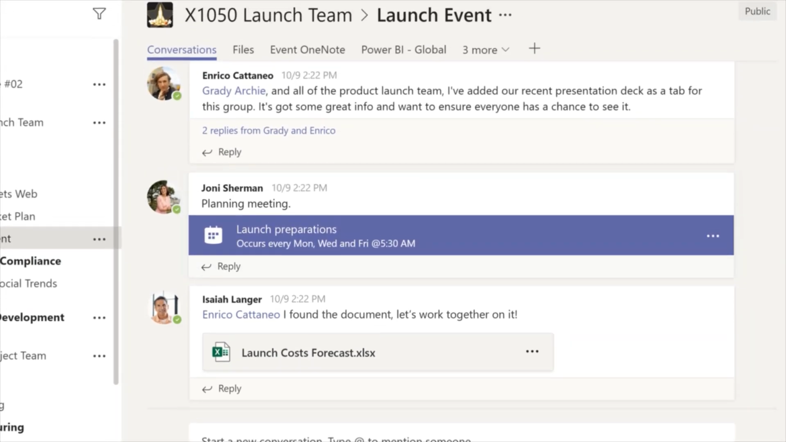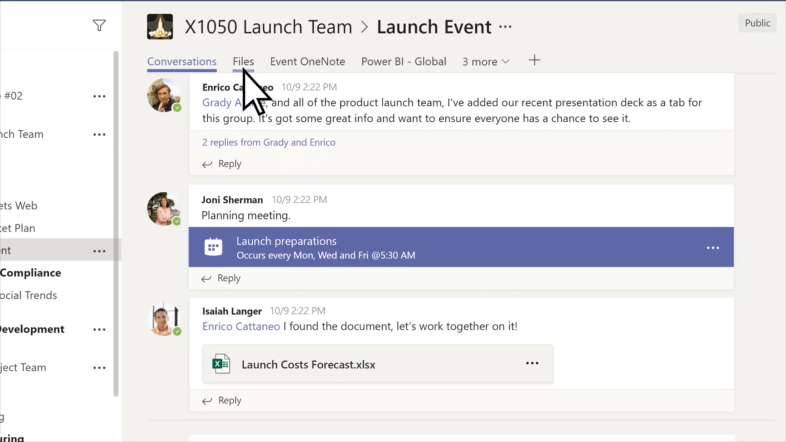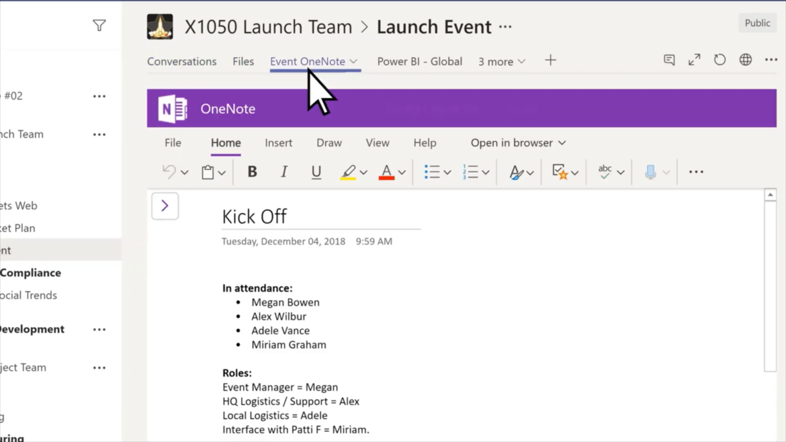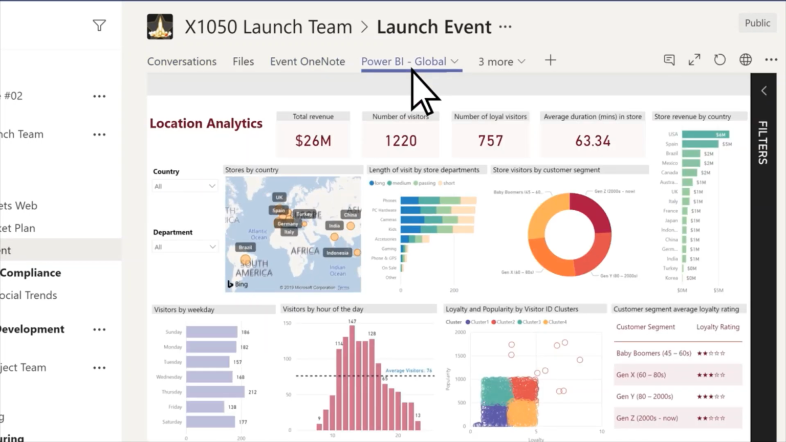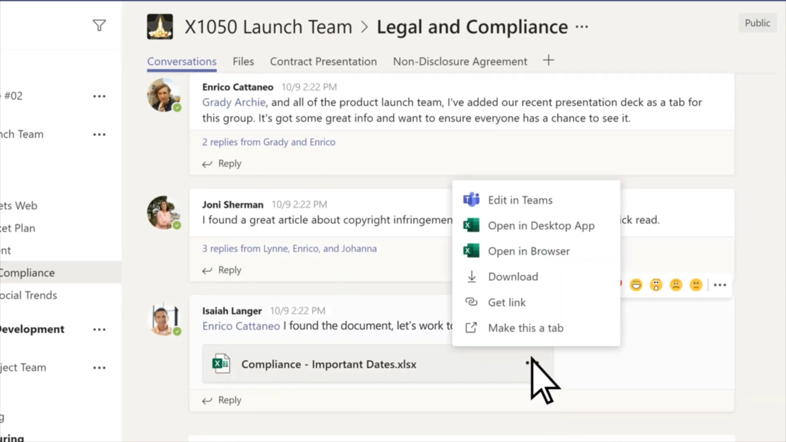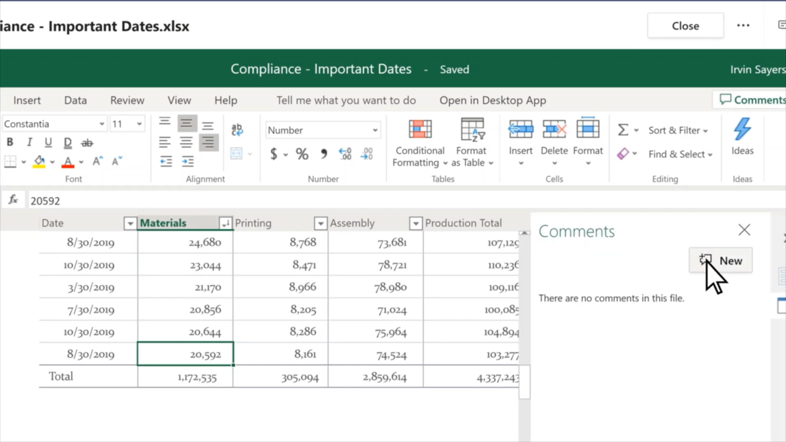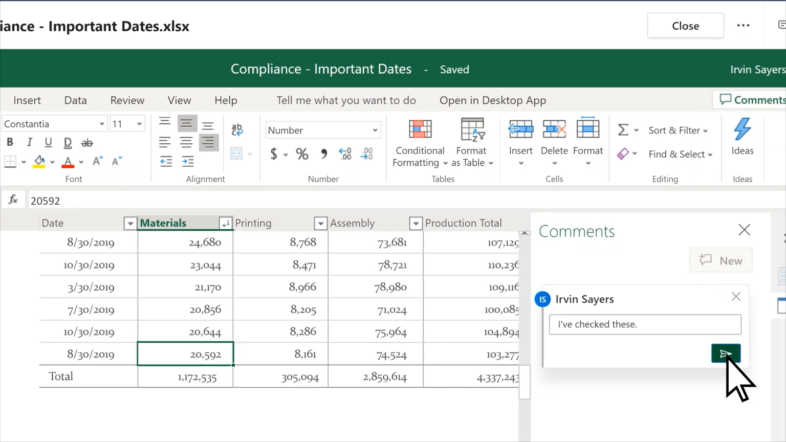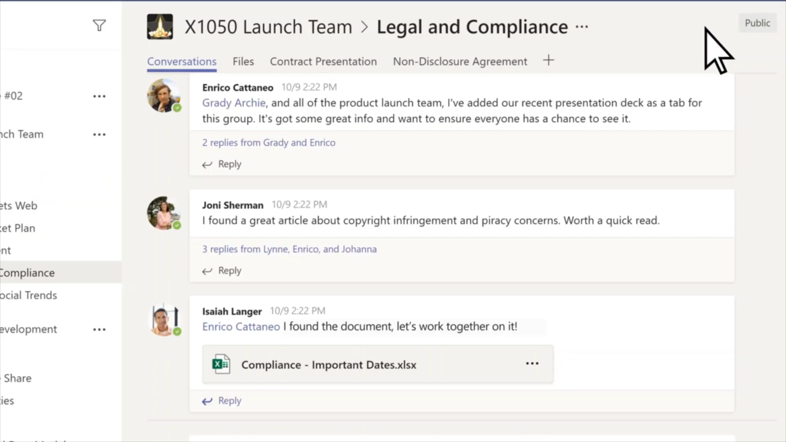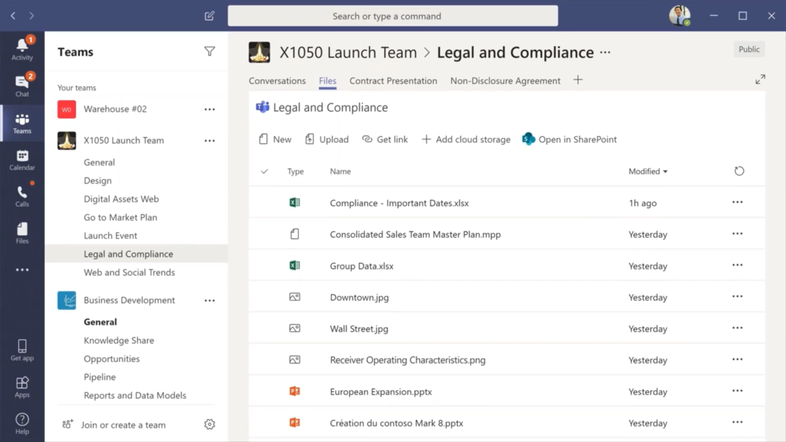At the top of each channel, you'll find tabs. They're like links to your favorite files, apps, and services. When you share a file in a channel conversation, you and your team can edit it at the same time and share thoughts alongside it. To find all the files that have been shared in a channel, go to the Files tab. To see all files shared across teams, select Files on the left.